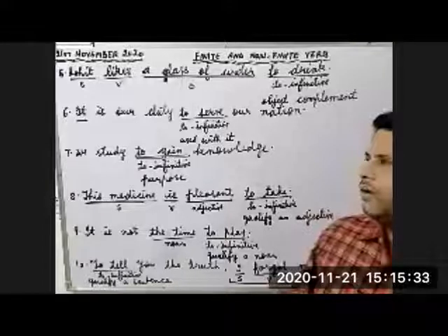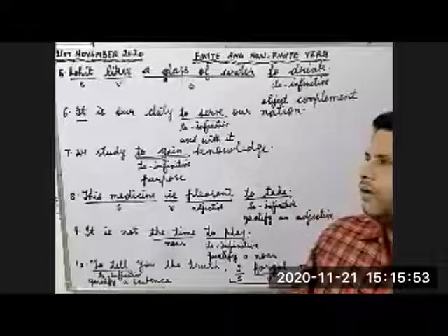We can use it with it. We can use it as an object complement. We can use it as a subject of a verb. We can use it as an object of a verb. We can use it as an object complement. We can use it as a complement of a verb.